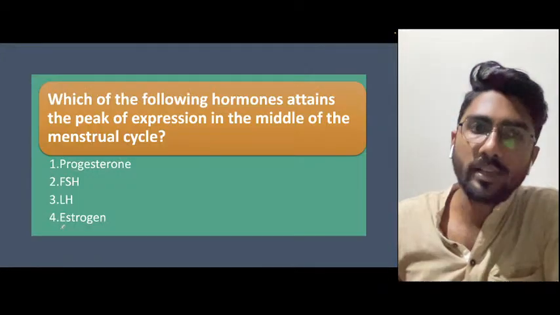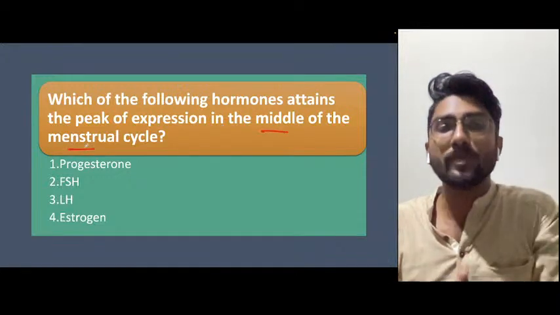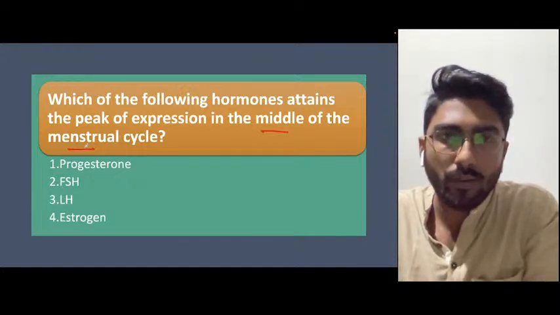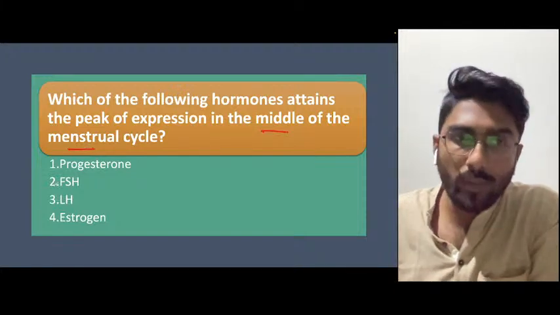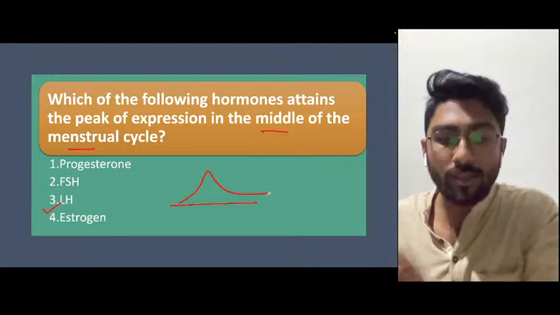Which of the following hormones attains the peak expression in the middle of the menstrual cycle? Okay, middle of the menstrual cycle. So not progesterone, not estrogen, not follicle stimulating hormone. It will be luteinizing hormone. It will get the peak at the middle of the menstrual cycle.